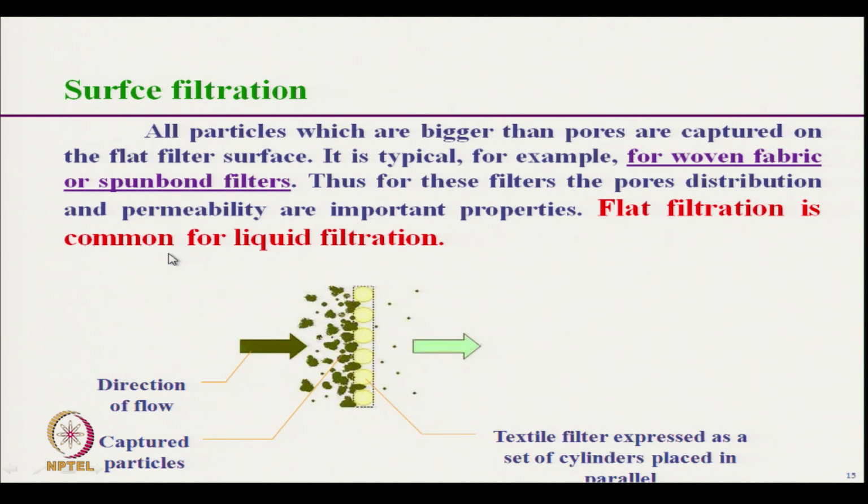Another important issue here is that the flow rate of the fluid should not be very high, and there should not be any disturbance or turbulence in the flow, otherwise that turbulence may disturb the formation of cake. So, proper stable cake formation should be there for surface filtration.